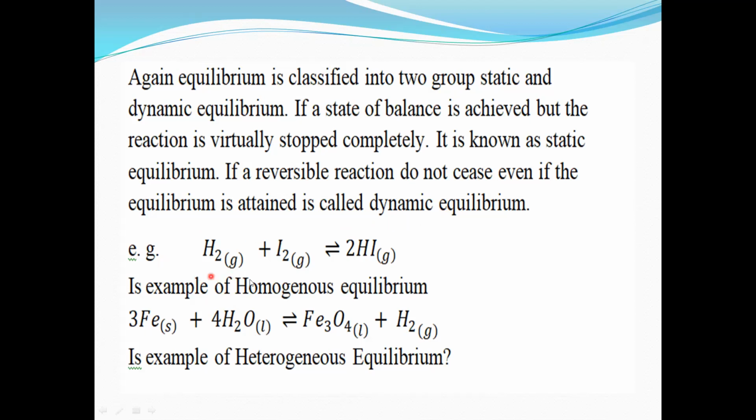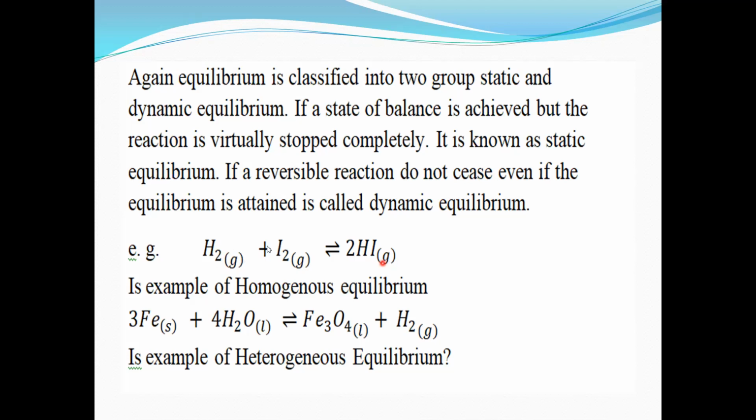Now see an example of homogeneous and heterogeneous equilibrium. This hydrogen, H2, is in the form of gas, hydrogen gas. This hydrogen gas combines with iodine gas, I2, which is also in gas state, to form 2HI, hydrogen iodide, and that hydrogen iodide is also in gaseous state.